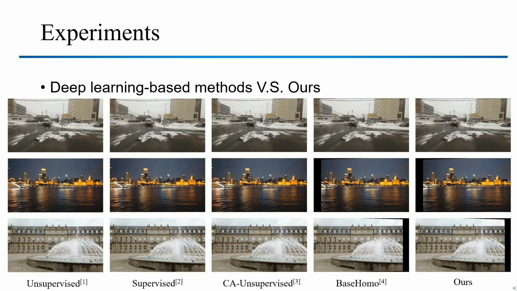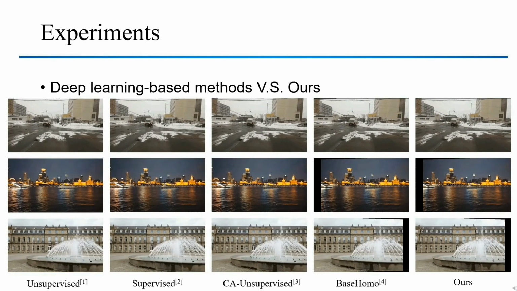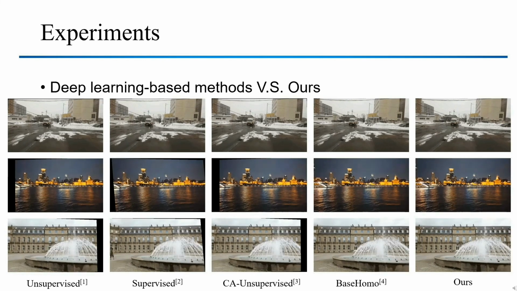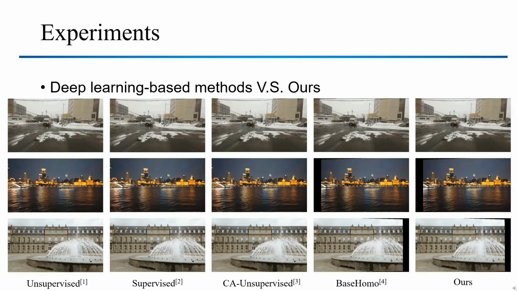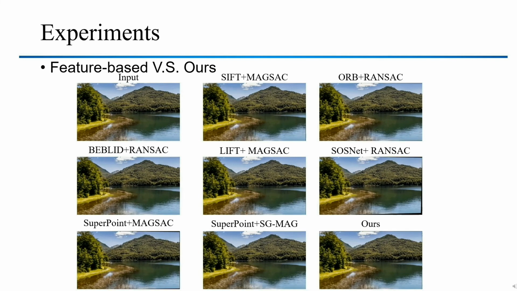Now, we show some image alignment results. These examples are more challenging due to the significant depth disparity and illumination. We can see that the other methods' results compromise on multiple planes, while our method does not, thanks to the Coplanarity-Aware GAN. Next, we further show more examples in comparison with feature-based methods.